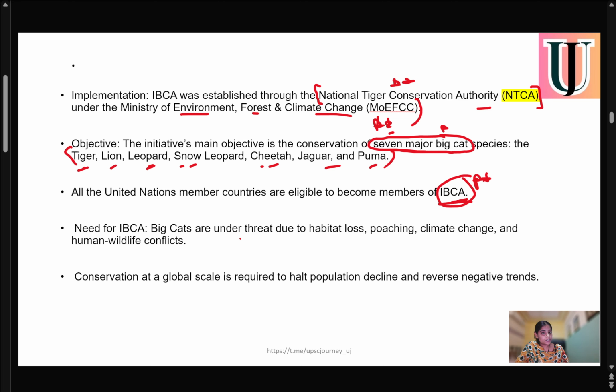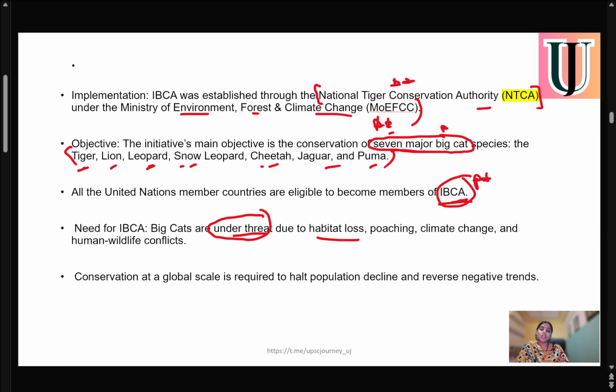Big cats are under threat. We all know that these species are very limited in numbers. We know that tigers, lions, leopards, snow leopards, cheetahs, jaguars, and pumas are very limited in numbers. So it's a big threat to their population due to habitat loss.